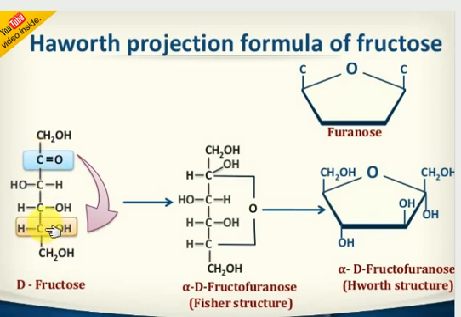Clear? Remember that's the reason why it contains a 5-member ring. A 5-member ring has a furanose structure only. This is called the furanose structure. Why do they call it a 5-member ring? Because there are 1, 2, 3, 4 carbons along with one oxygen atom. And that's why the 6-member ring is called a pyranose structure only.